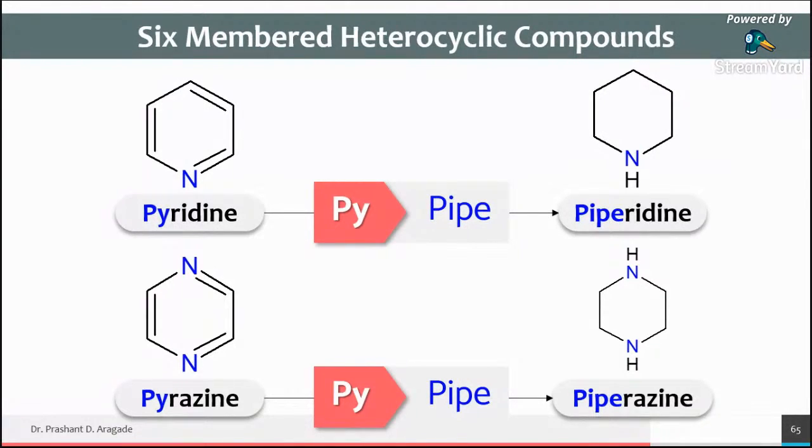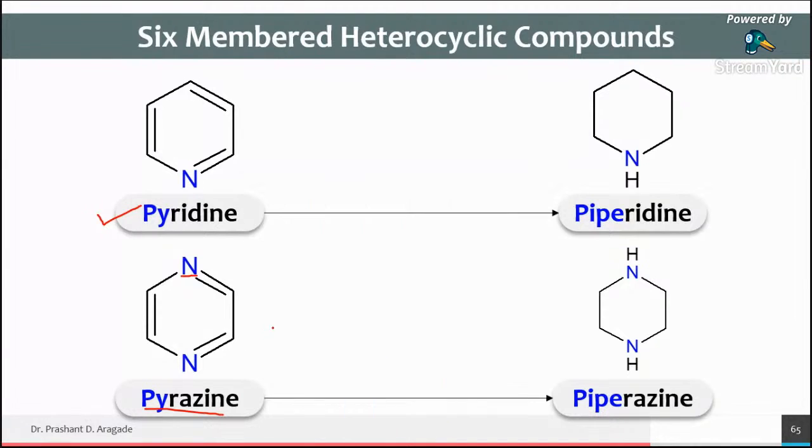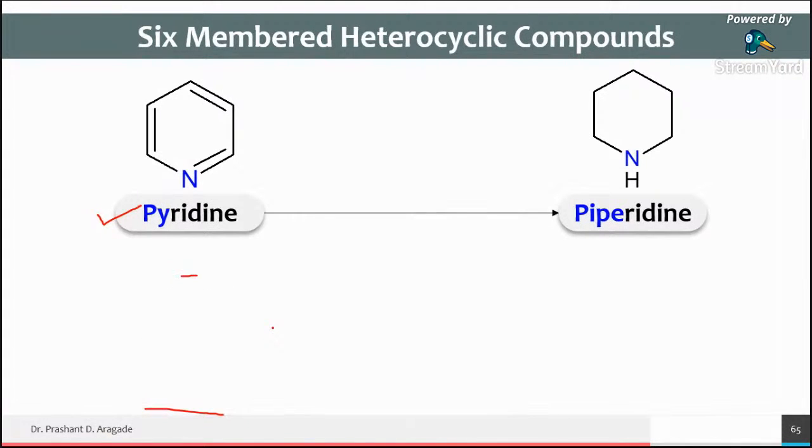So we have seen all the 6-member heterocyclic rings containing nitrogen atoms. We started with pyridine, isn't it? Then we added a nitrogen atom at the 4th position, the name is pyrazine. A nitrogen atom at the 3rd position, the name is pyrimidine.